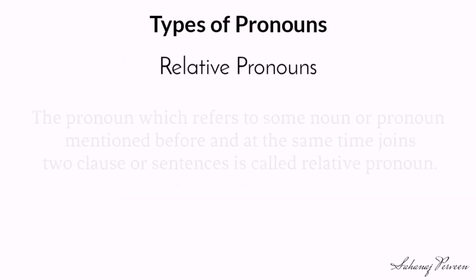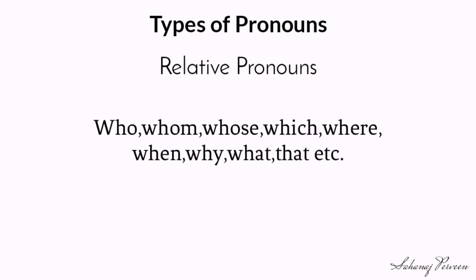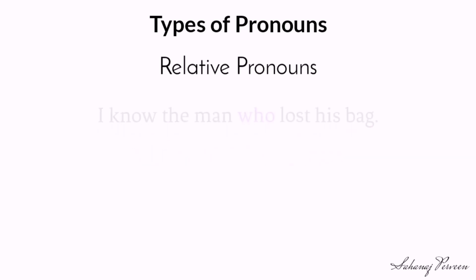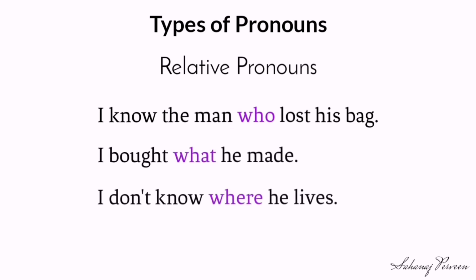Relative pronoun. The pronoun which refers to some noun or pronoun mentioned before and at the same time joins two clauses or sentences is called relative pronoun. Who, whom, whose, which, where, when, why, what, that, etc. These all are relative pronouns. Look at the sentences. I know the man who lost his bag. I bought what he made. I don't know where he lives. These are the examples of relative pronoun.